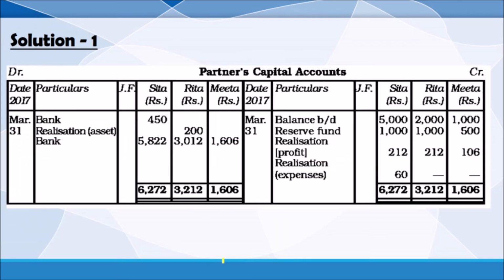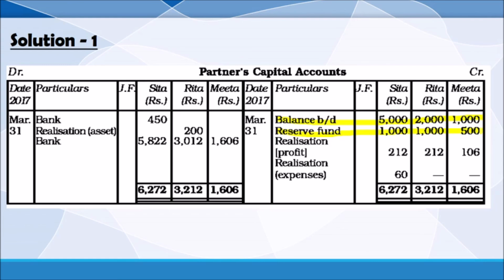Then we have to prepare the partner's capital account. We will write the opening balance for each partner, 5,000, 2,000, 1,000. There is an accumulated reserve in the old balance sheet, 2,500. That amount will be transferred like the same. It will be distributed to the partners in their old profit sharing ratio.